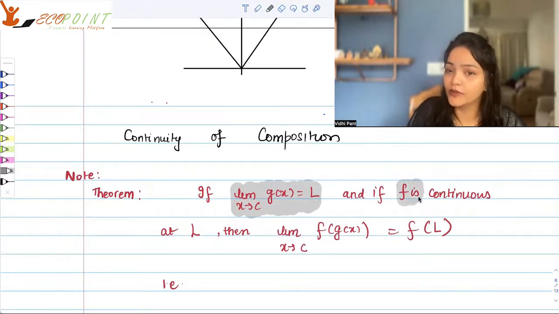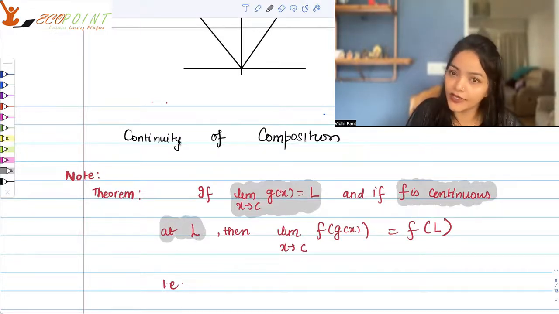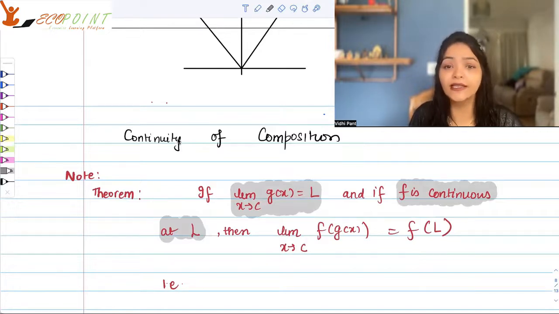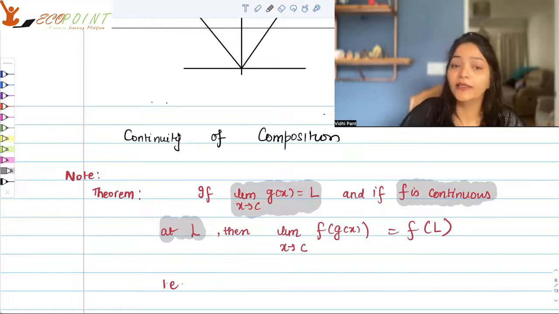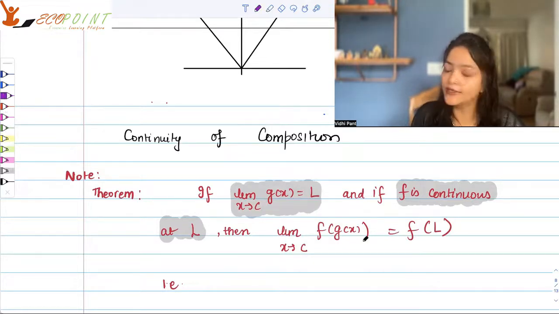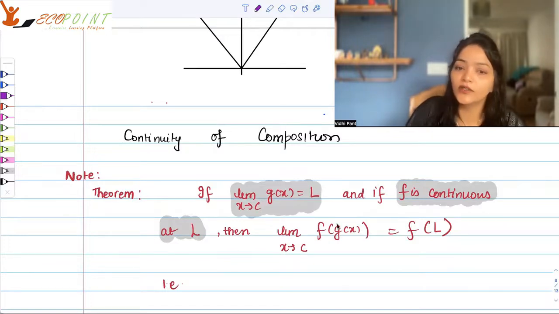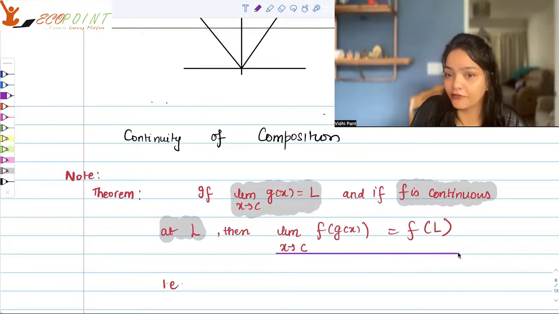And suppose f is a continuous function at L, where L is the limit of g(x) as x tends to c. Then you can apply f, considering the composition f of g. So the limit as x tends to c of f(g(x)) is nothing but f(L).